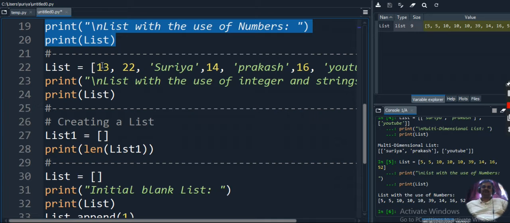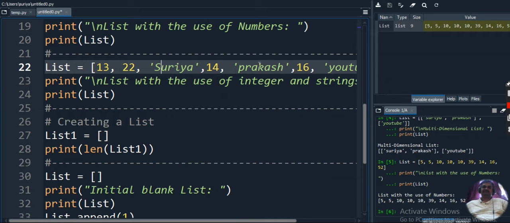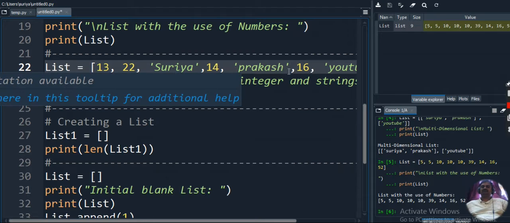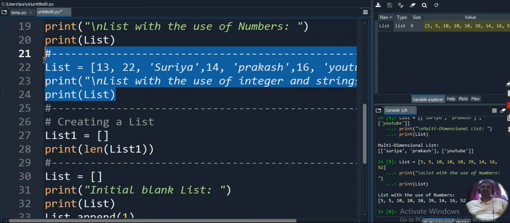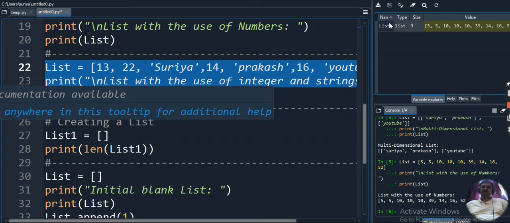So here I am storing integers as well as string values: string, integer, string, integer. We can store both combinations in the list. After storing this, I am just displaying the list. So my list will be updated. Keep in mind, viewers, I am updating a single list only. Whatever list I created initially, I am using the same list for all the programs. If you want, you can give different names to the lists, so that you can see multiple lists and their output on your screen.